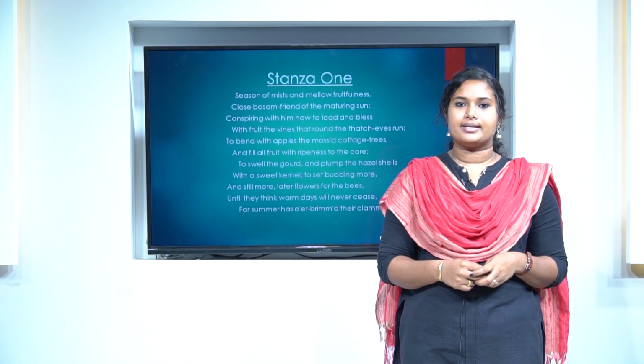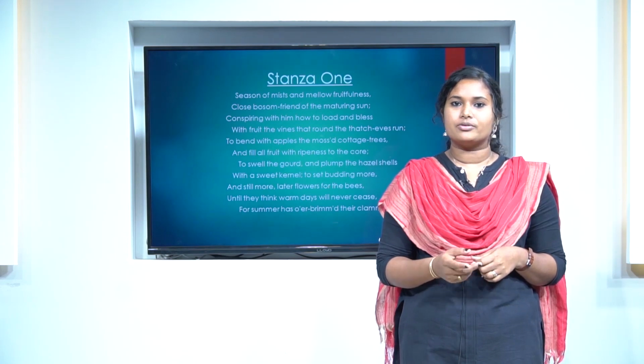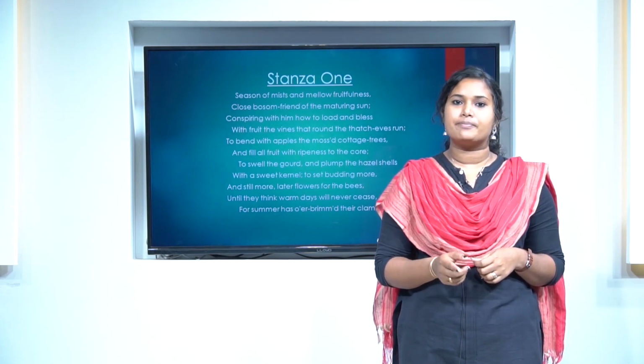Here Keats wants to say that autumn is a season of mist. It is a season when mist gathers on trees or grounds, and also it is a season of ripe fruits.